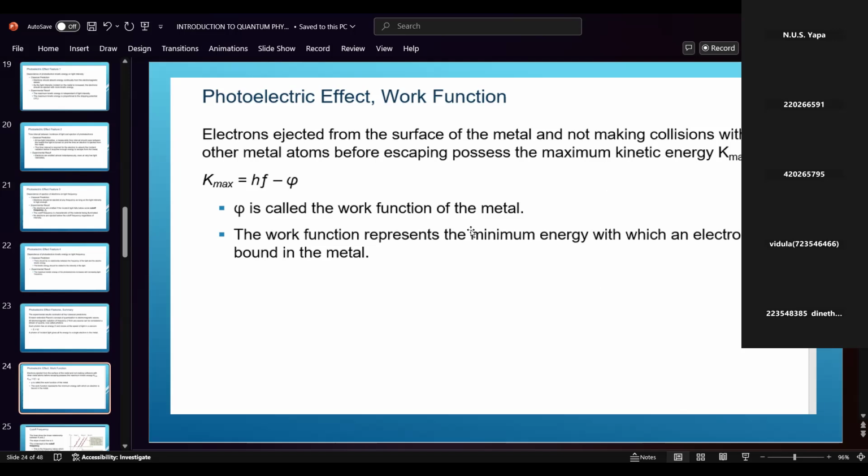If you want... power cut, please wait. Okay, please wait.